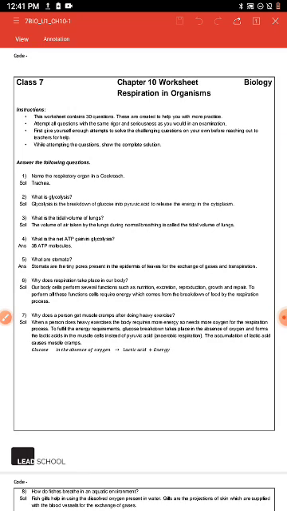Students, in our previous lecture I was going to share a worksheet related to your chapter number 10, respiration in organisms. Many students submitted the worksheet and gave their feedback and solution. Some students are still pending who have not submitted their worksheet.